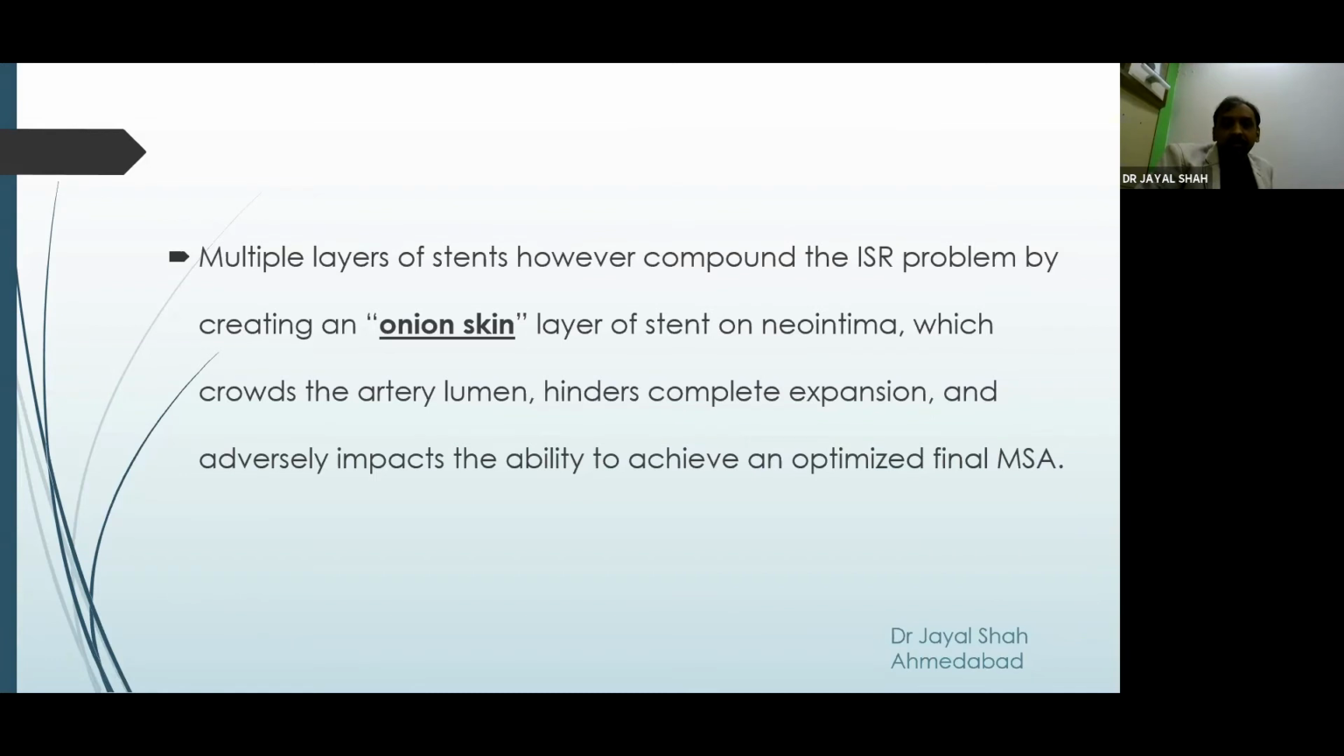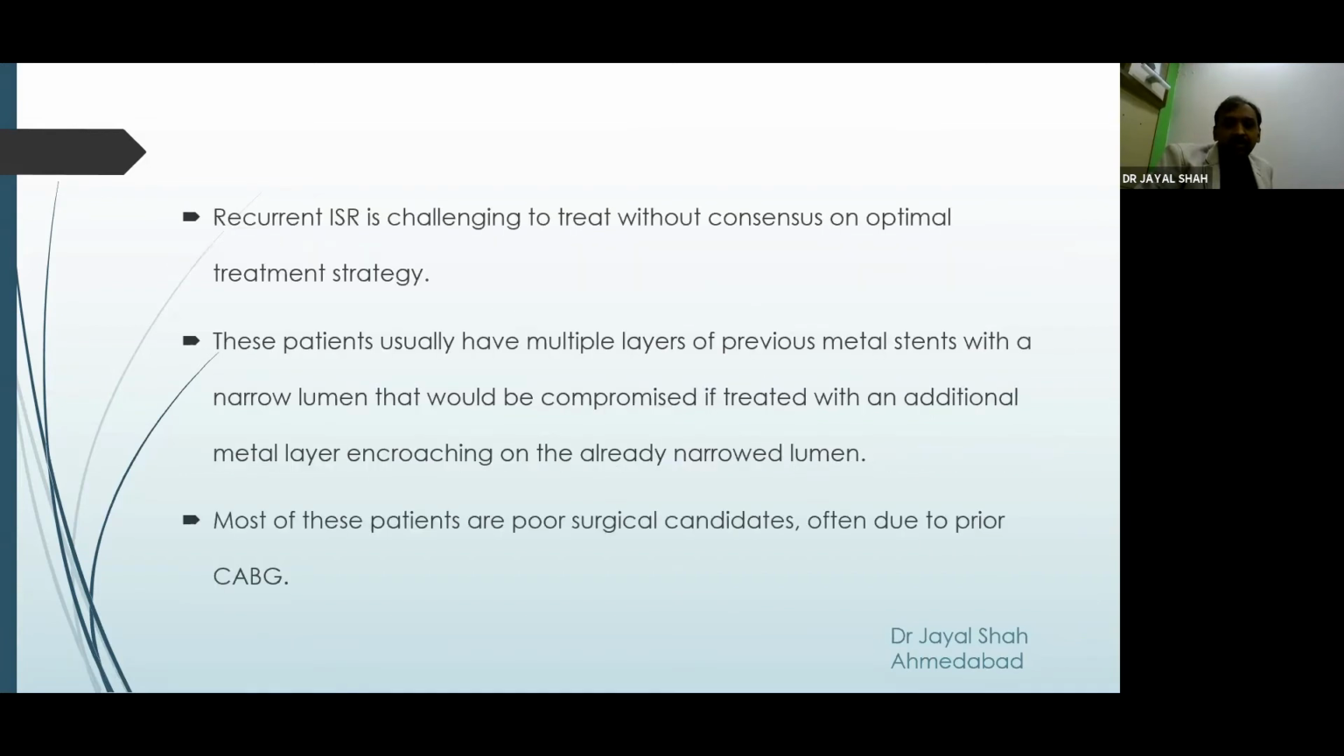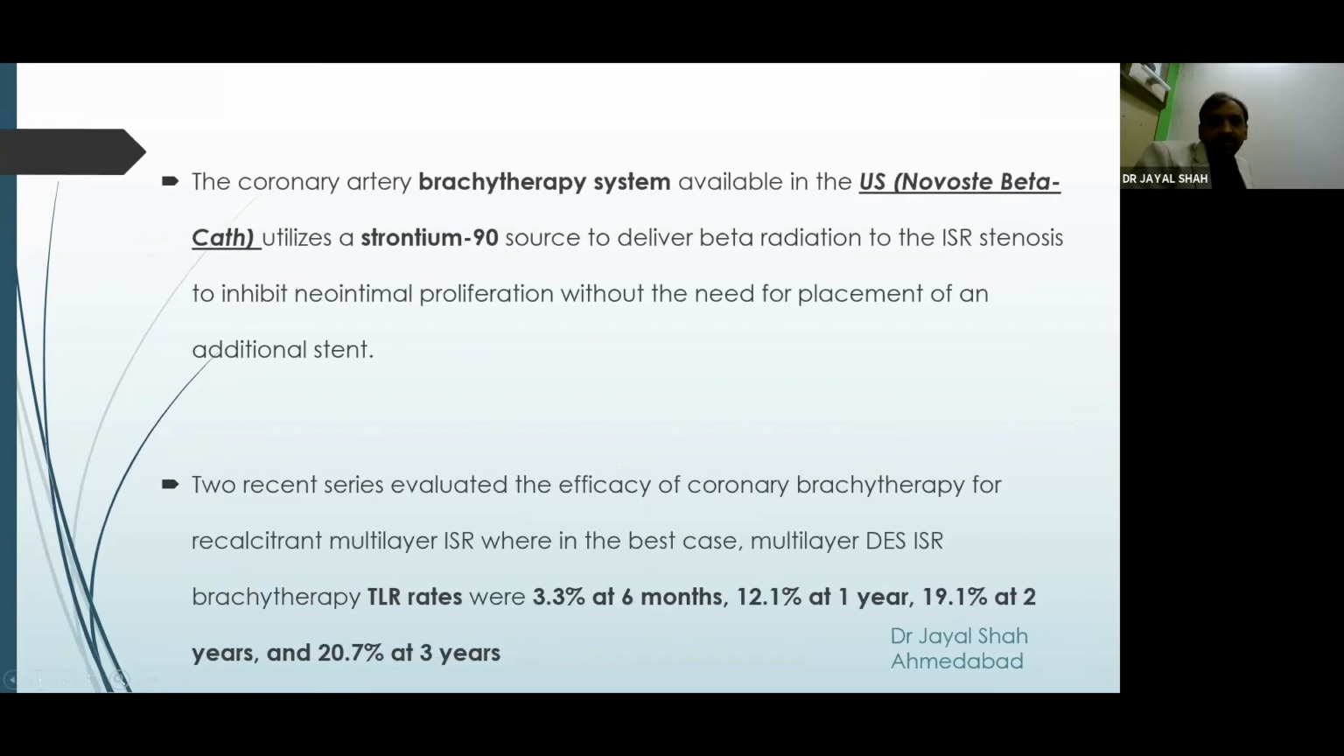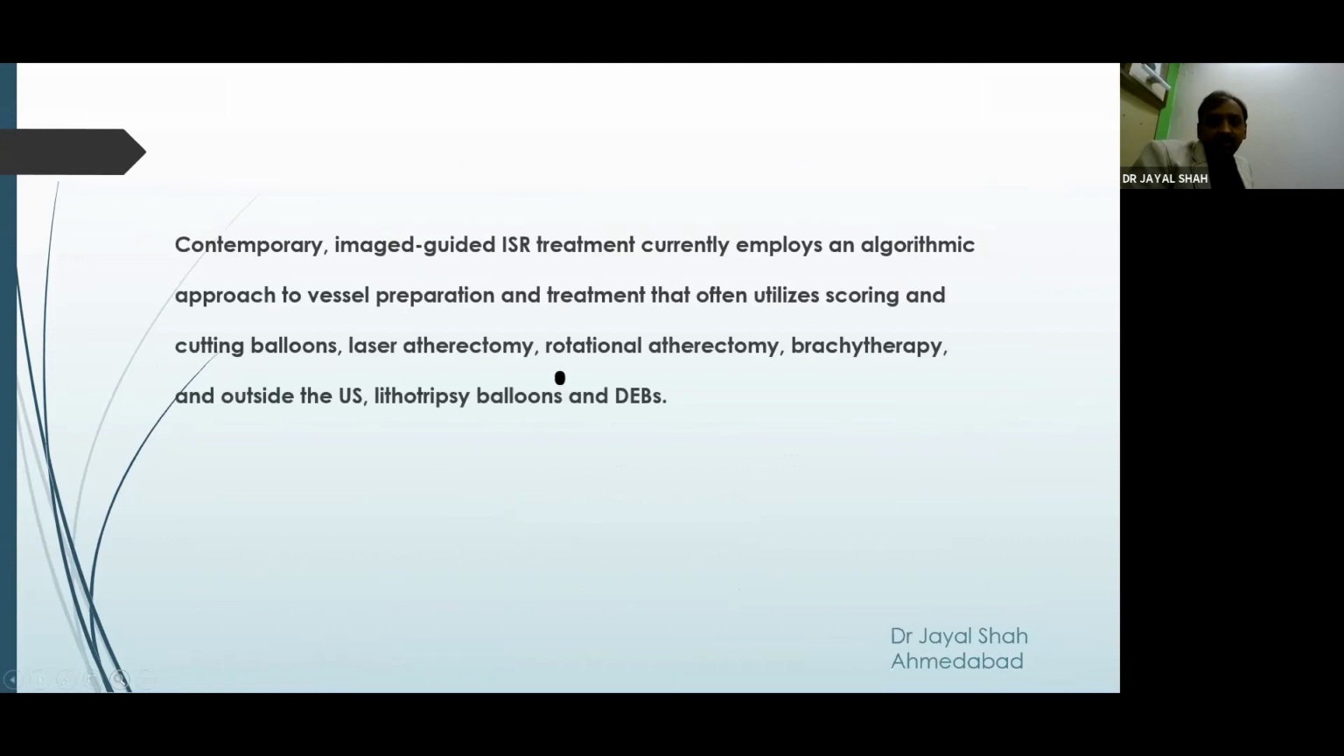Treatment-wise it is very challenging, and most of these patients presenting with recurrent ISR are poor surgical candidates, often due to prior CABG. Intravascular brachytherapy is a metal- and drug-free treatment option for such patients, which works on the principle of low-dose ionizing radiation, which prevents vascular smooth muscle proliferation and inhibits pro-inflammatory cells. This is the brachytherapy system available in the US using a strontium 90 source.